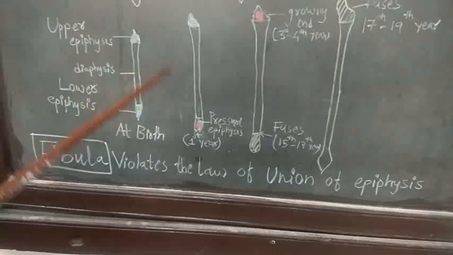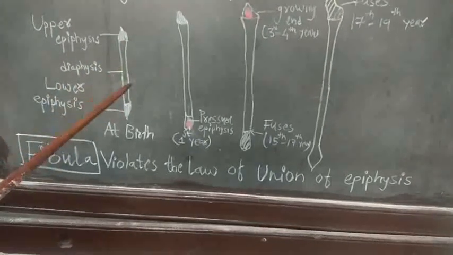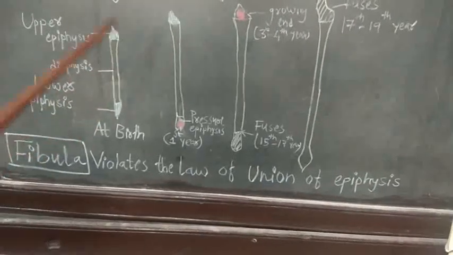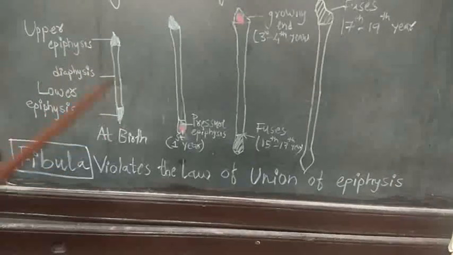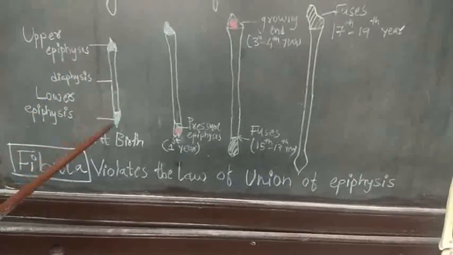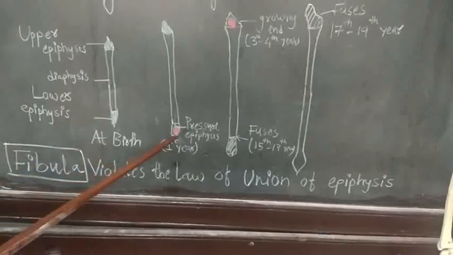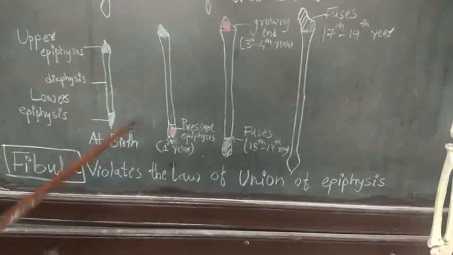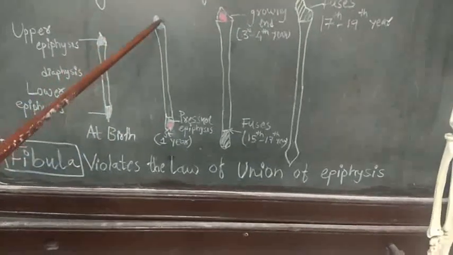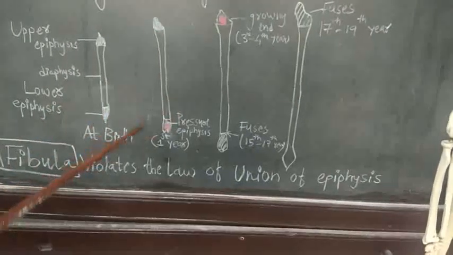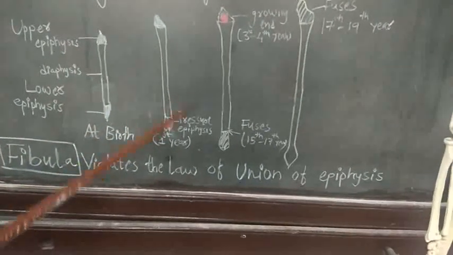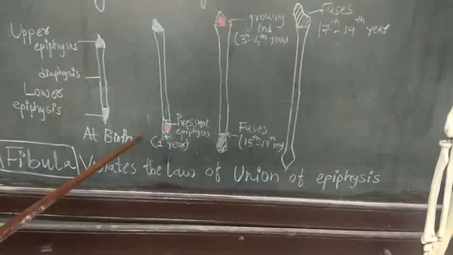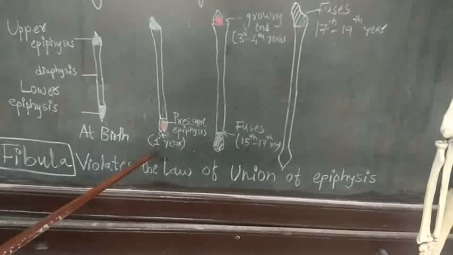Now, as a rule, when there are two types of epiphyses, that is pressure epiphysis and traction epiphysis, both present in a single bone, then the pressure epiphysis appears first, then the traction epiphysis. In the fibula, the upper end is the traction epiphysis and the lower end is the pressure epiphysis. So, as a rule, the pressure epiphysis has to appear first, and it appears at the age of the first year.